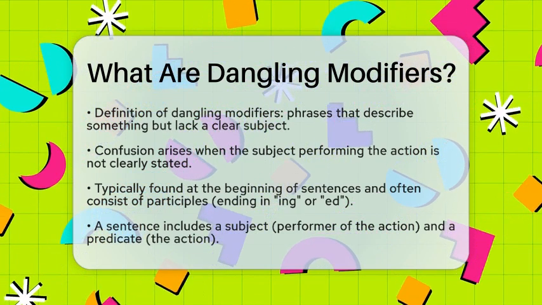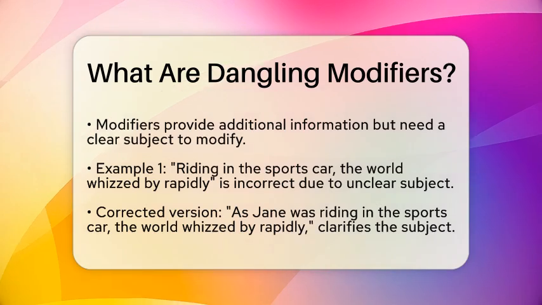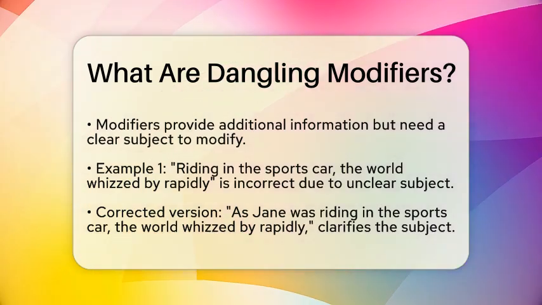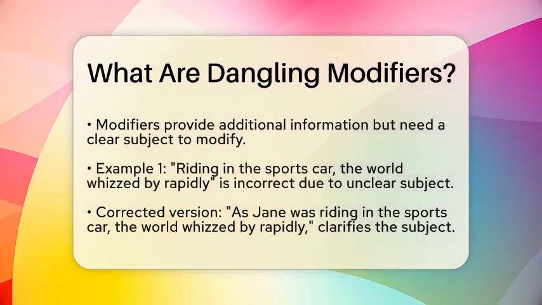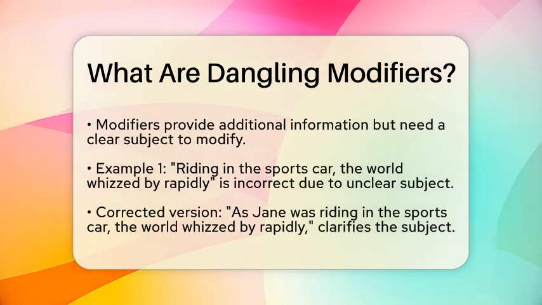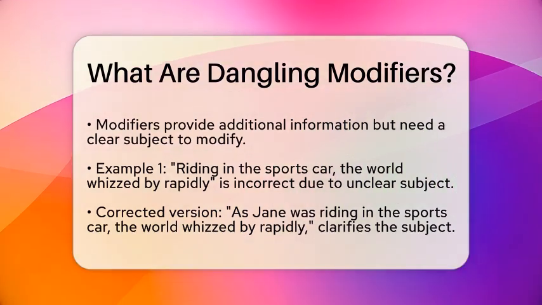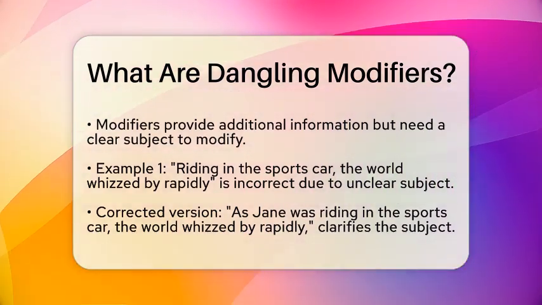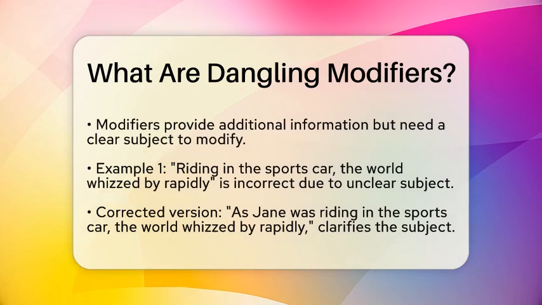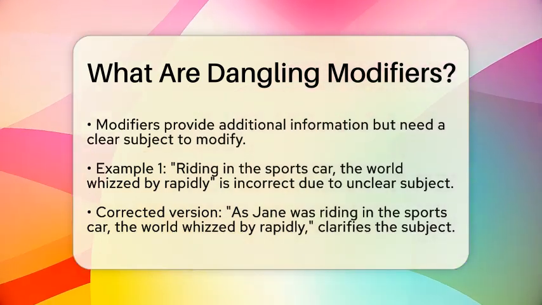A sentence usually has a subject, which is the person or thing performing the action, and a predicate, which is the action itself. A modifier is a word or phrase that provides more information about the subject or predicate. However, if the subject is missing or unclear, the modifier dangles, because it does not have a clear subject to modify. Let's look at some examples to clarify this.